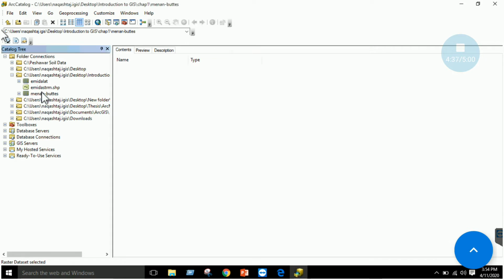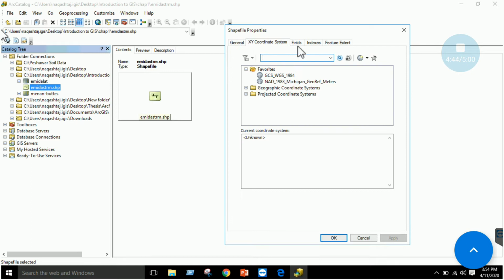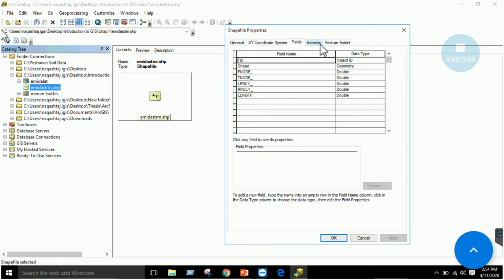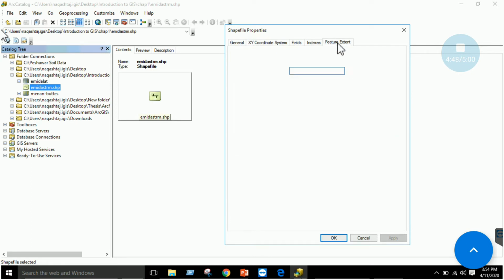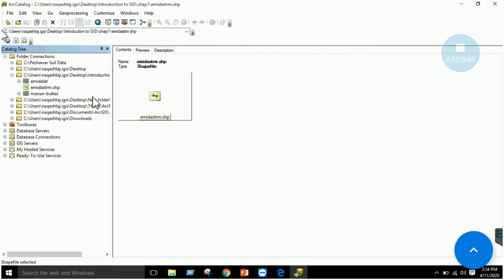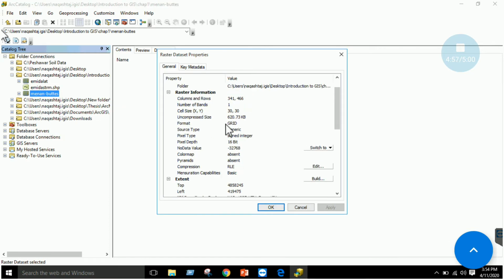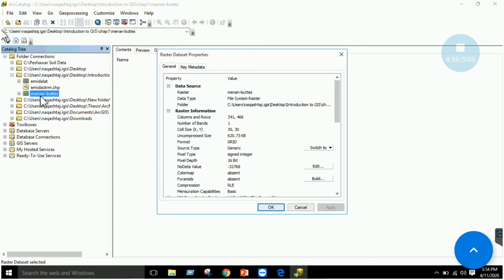Similarly, you can click on this shapefile and see its properties, right? So its name, its coordinate system, how many fields it has, are there any indexes, what is the extent of this, right? So a basic understanding of the information that is available for each layer. You can click on the mean and